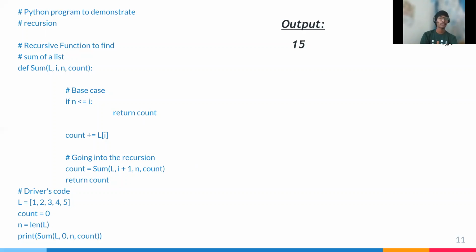As the input, we give L equals 1 2 3 4 5, count equals 0, and n equals len(L). Print sum of L, 0, n, count, then the final output is 15.